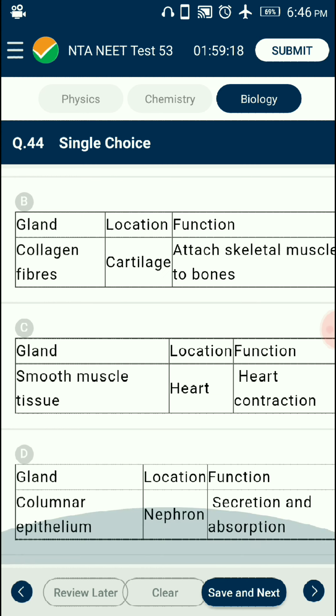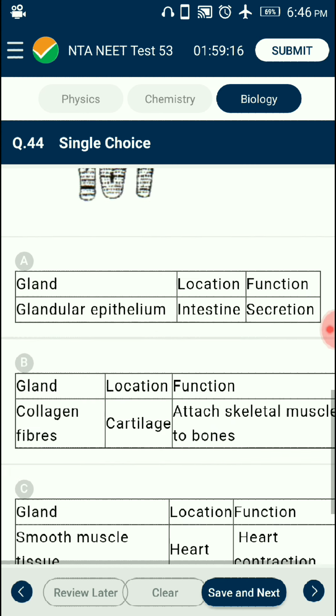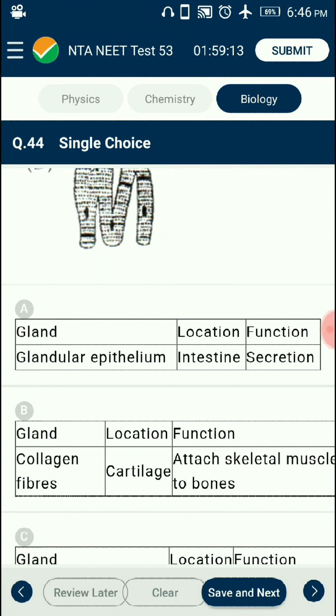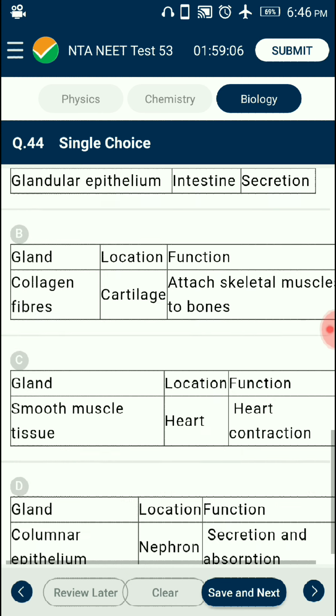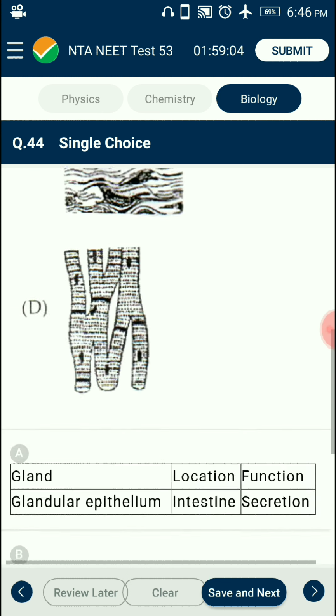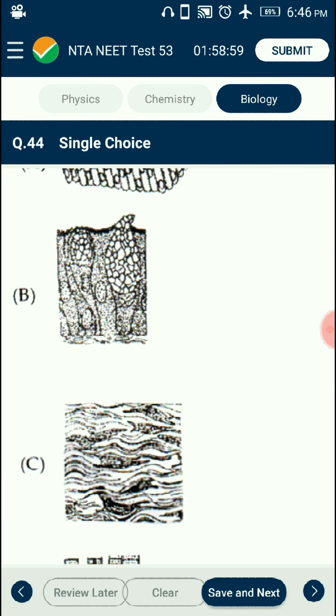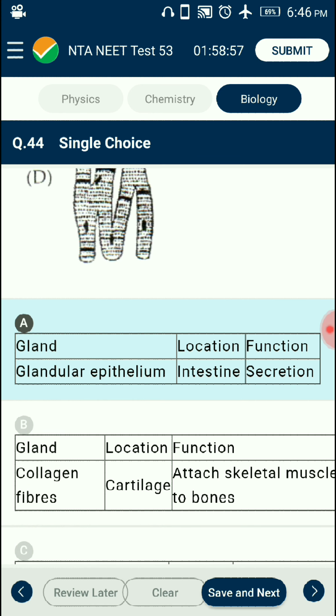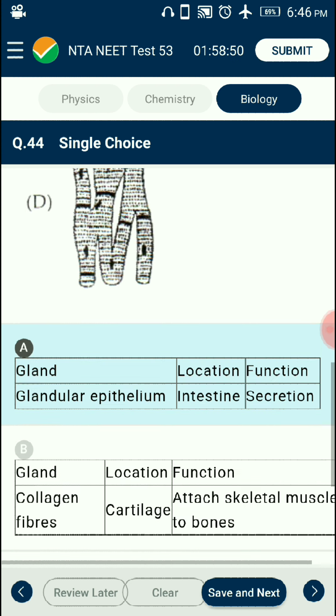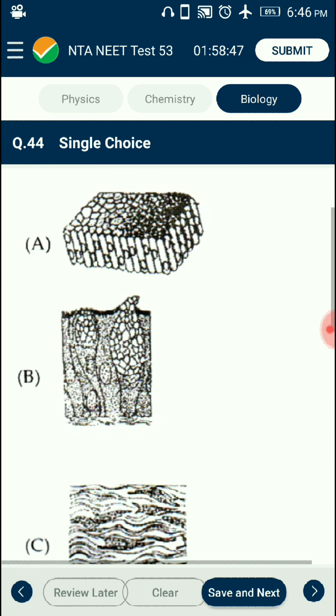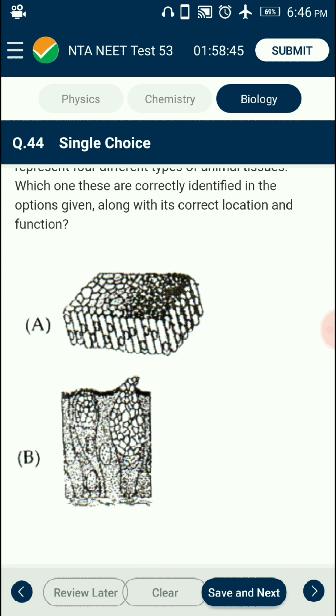In the tubular glands, the secretory portion is tube-like. For example, crypts of Lieberkuhn. It is a type of simple straight tubular gland found in the intestine. And another one is Brunner's gland, a type of simple branched tubular gland found in the intestine. So the answer for this question is option A. The name of the gland is glandular epithelium found in the intestine. The function is secretion. So the correctly matching option is option A.